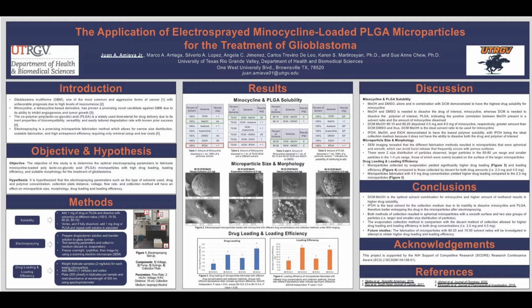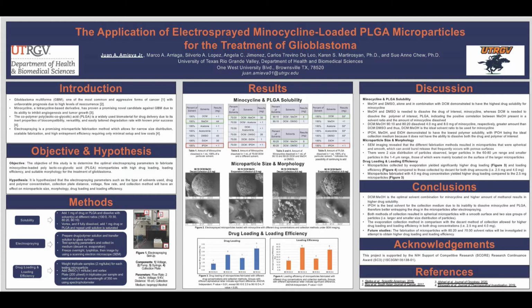Now, you may be wondering why we use DCM, but if you go to table 5, you can see that the amount of PLGA was tested in all solvents, and DCM was one of the highest drug solubility for PLGA. We did see a pattern that DCM and DMSO and DCM and methanol yielded the highest out of all. So we did go ahead and did a 90-10 and 80-20 solvent ratios for DCM and methanol, and DCM and DMSO. And DCM and methanol were the highest, with 4 milligrams of drug and 8 milligrams of drug for 80-20.